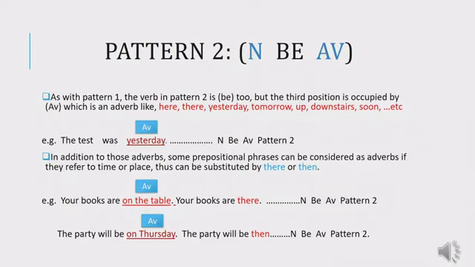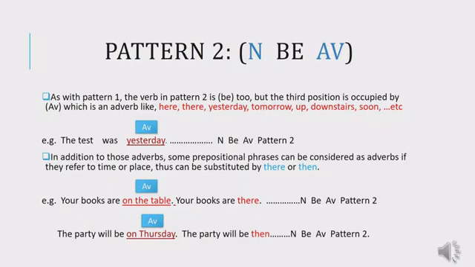In addition to those adverbs, like tomorrow, yesterday, up, downstairs, now, etc., we have adverbs that come in the form of a prepositional phrase. So sometimes prepositional phrases act as adverbs if they refer to time or place.